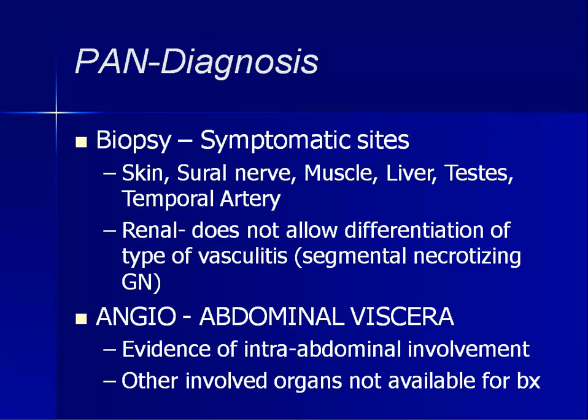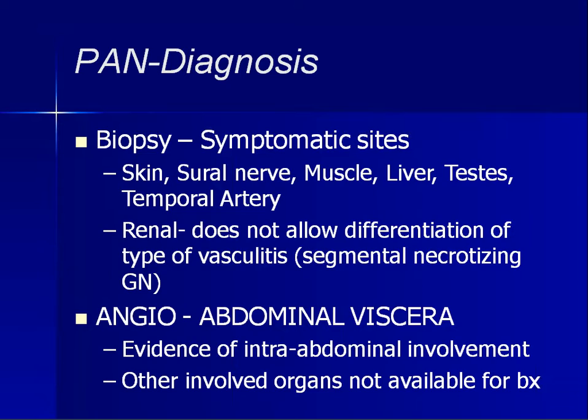And how do you want to diagnose? The biopsy of the symptomatic site, that is the skin, the sural nerve, the muscle, the liver, testis, and the temporal artery. These are the symptomatic sites where you can take a biopsy for the diagnosis. And the renal biopsy does not allow differentiation of the type of vasculitis.